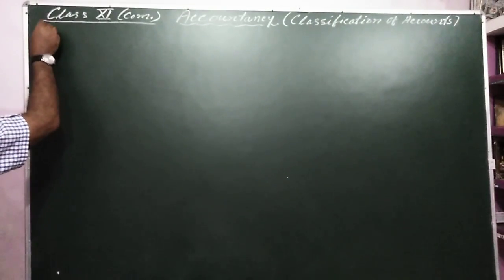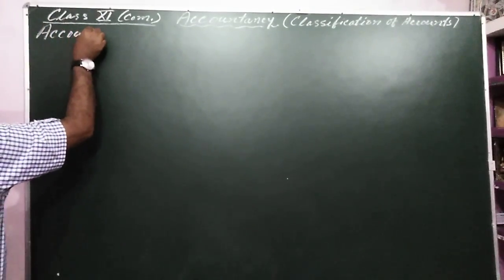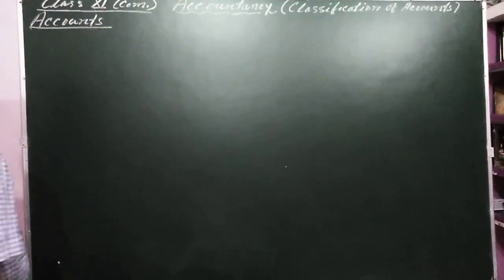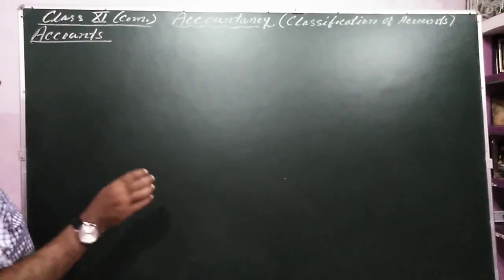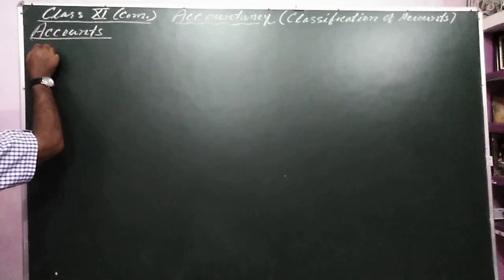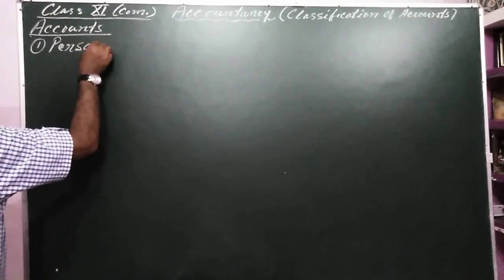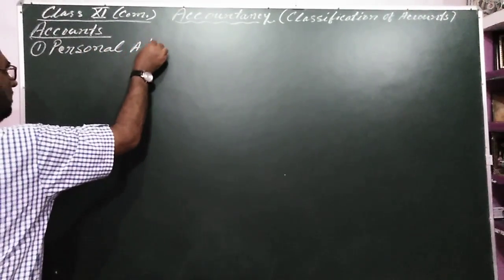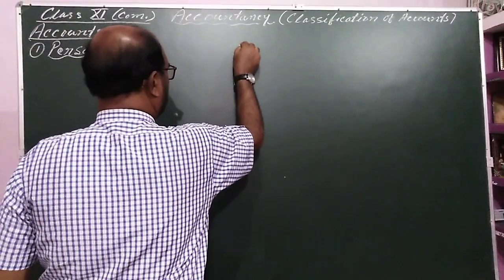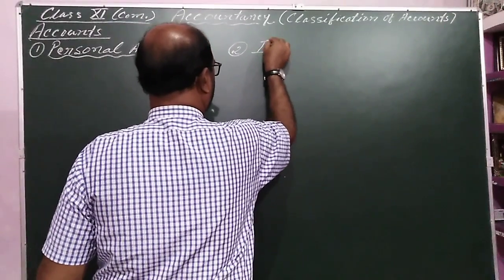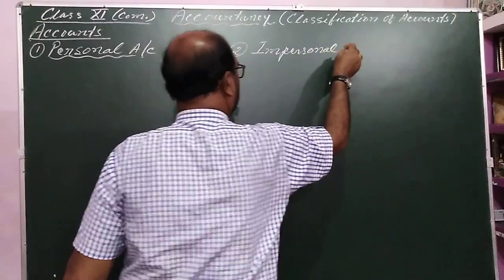So accounts are classified mainly into two parts. The first one is known as personal account, and the second one is known as impersonal account.